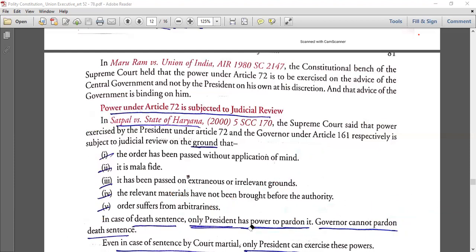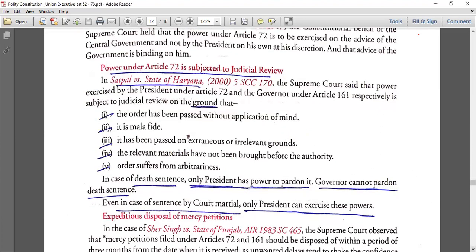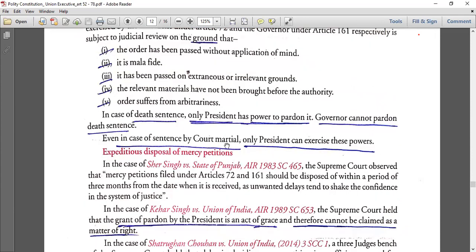Okay. Even in case of a sentence by court martial, only the President can exercise these powers. Again, even in case of a sentence by court martial, only the President can exercise these powers. The Governor does not have these powers. When you read about the Governor, you will come to know. Okay. Now sir, some, listen, yes.